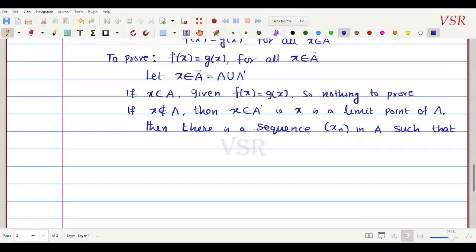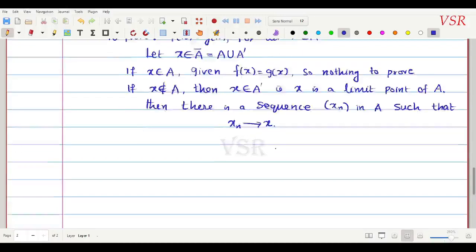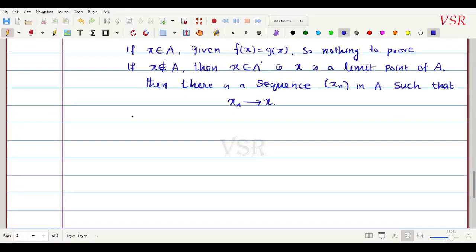Then we can find a sequence xn in A such that this xn converges to x. இப்படி என்னால ஒரு சீக்வென்ஸ் கண்டுபிடிக்க முடியும், because x is a limit point. சரி, since f is continuous, we have this f of xn converges to f of x.